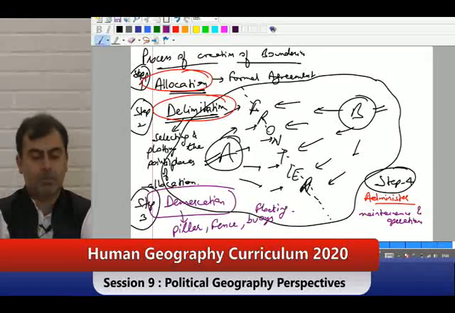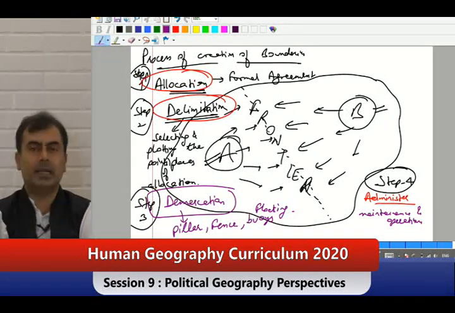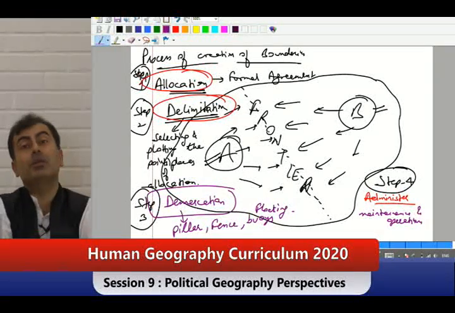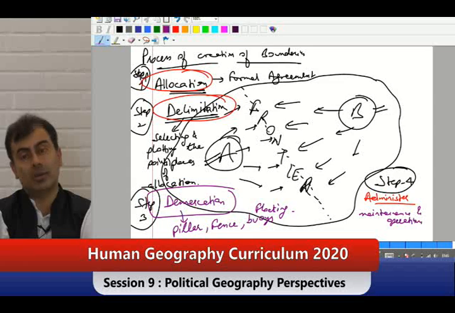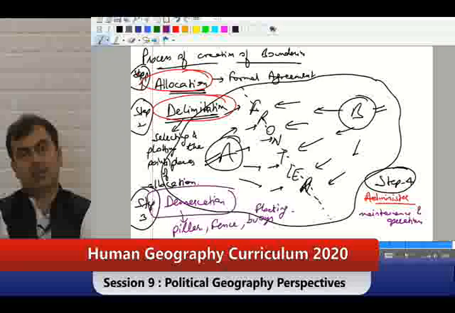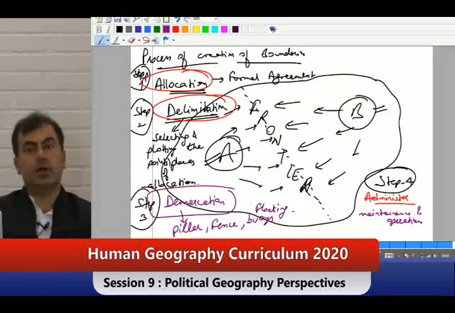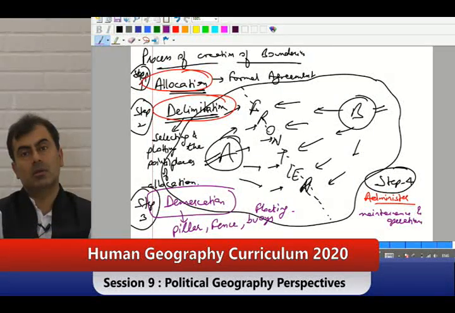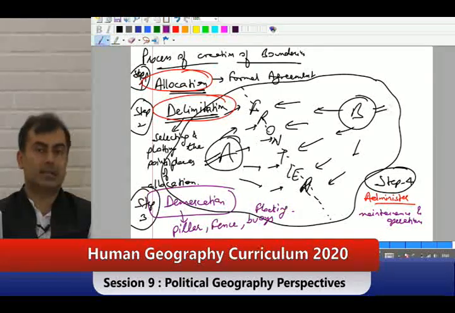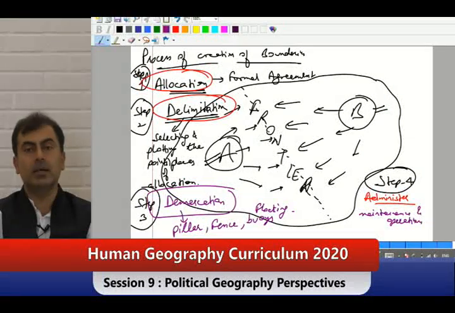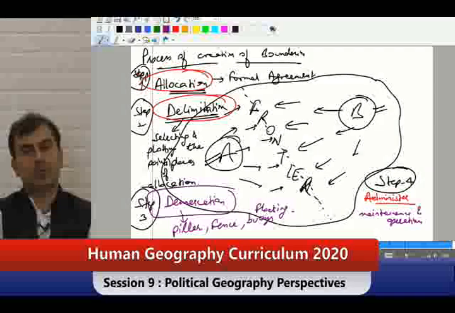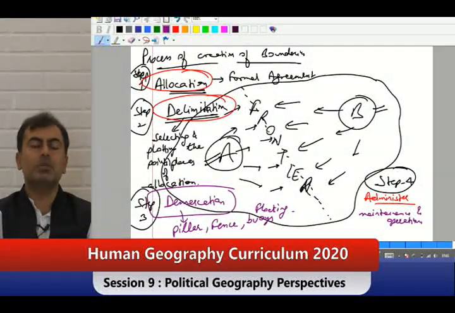I am saying the best boundary is the boundary that falls between two good, responsible neighbors. There is a demilitarized boundary across the European Union. There is no military standing over there. India-Pakistan, India-China, militarized. If not militarized, we have the Border Security Force and military also waiting at their station. So when we are bringing in this discussion, also keep in mind a good boundary. A good boundary is the one which is least used, simply administered.